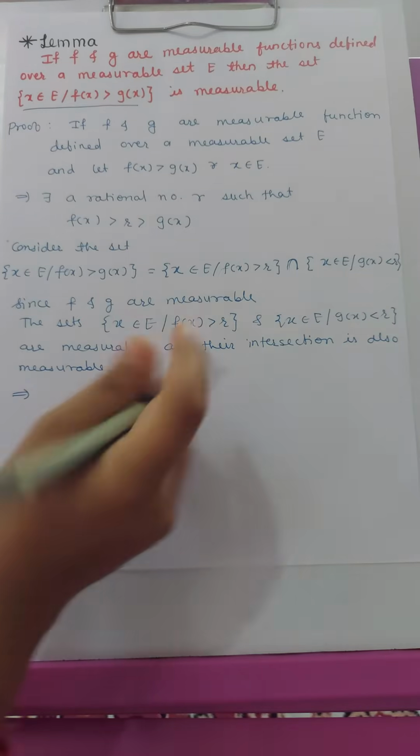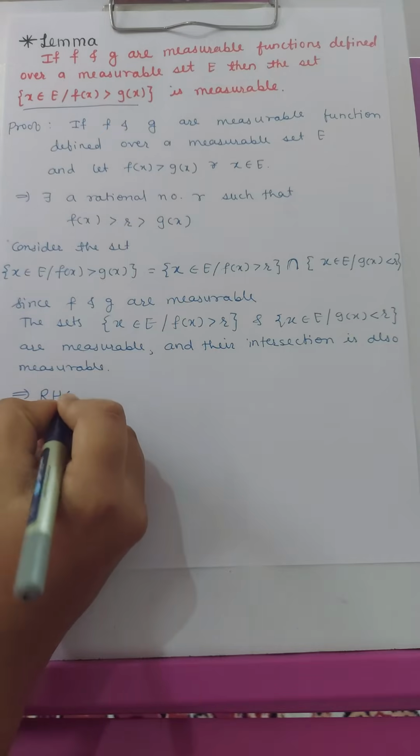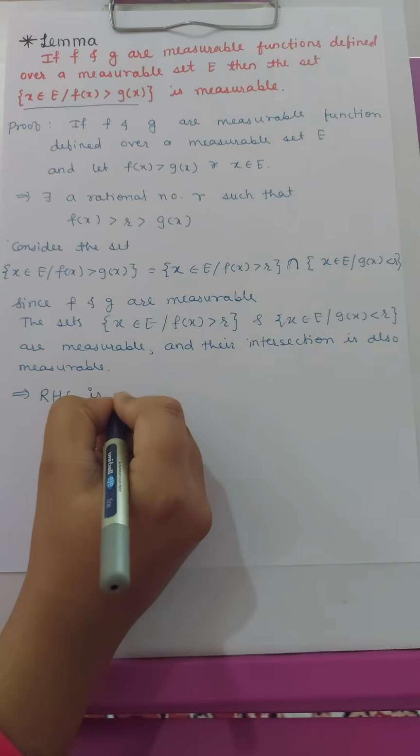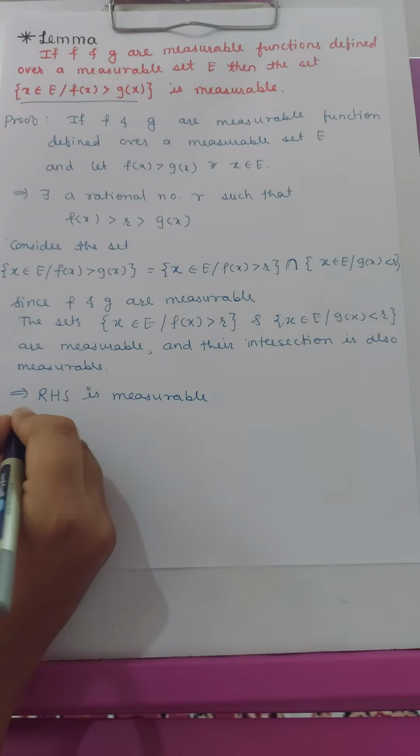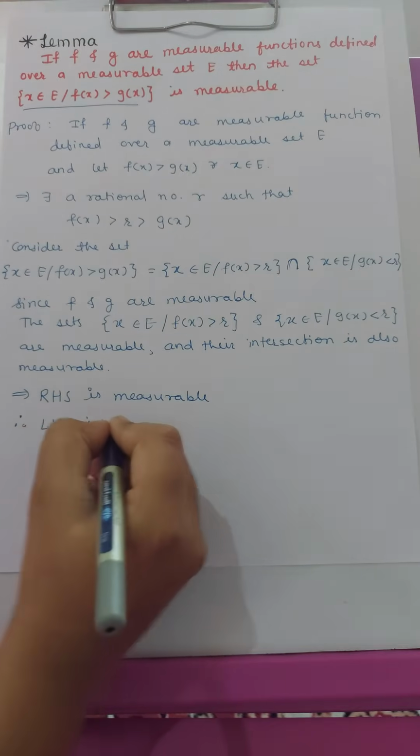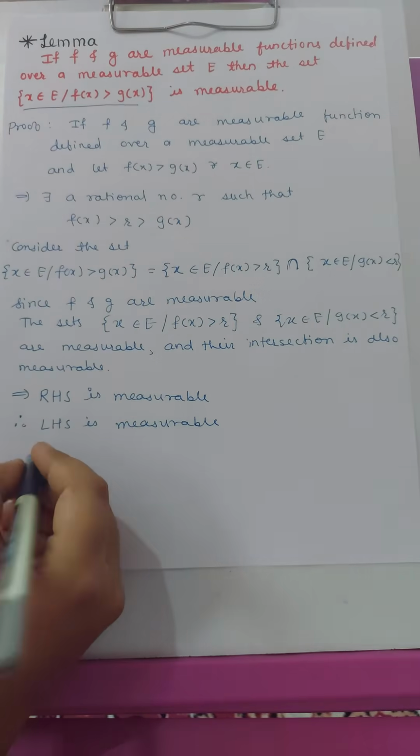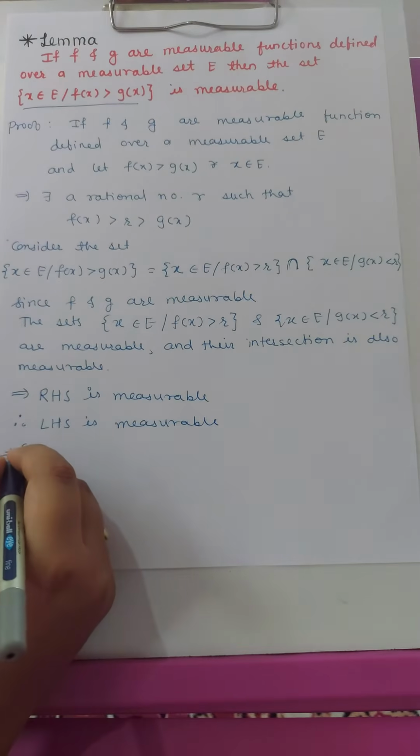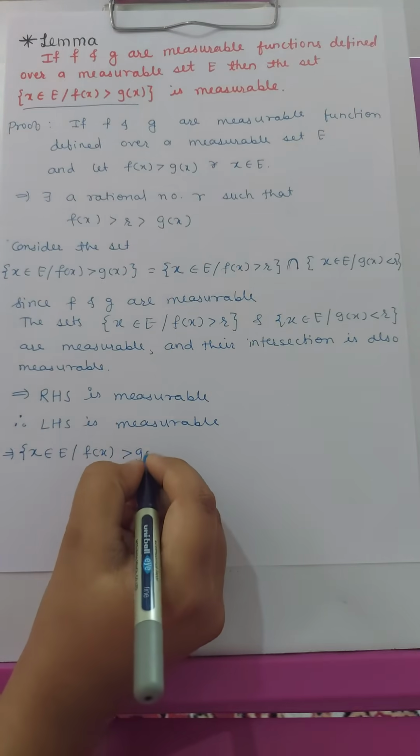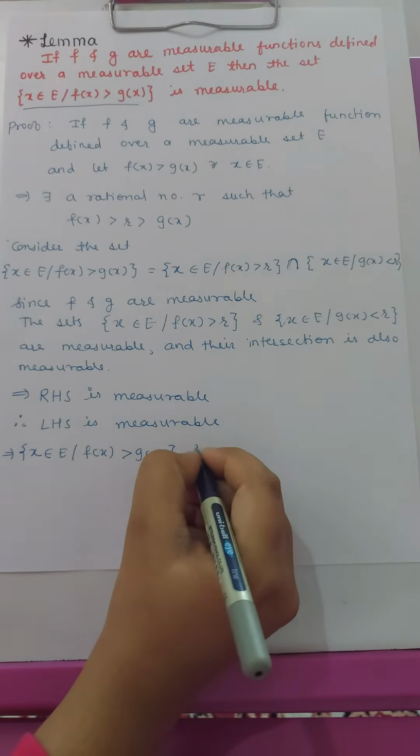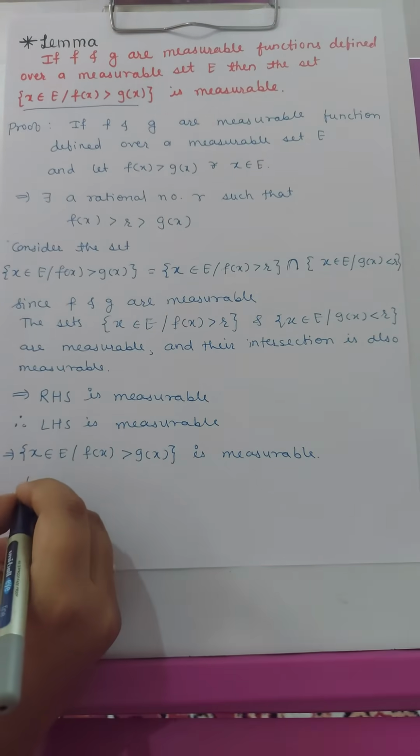So this implies that the RHS of this expression is measurable. So RHS is measurable, therefore LHS is measurable. Therefore the set on LHS is measurable, that is {x belongs to E : f(x) > g(x)}, this set is measurable, and hence the theorem is proved.